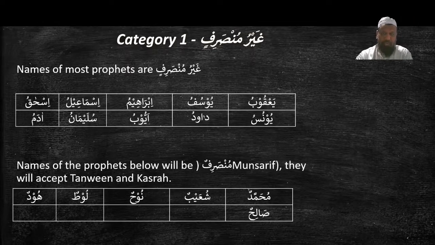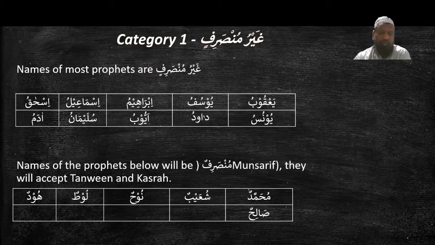Category number one, غير منصرف. Names of most prophets are غير منصرف. Example, يعقوب, يوسف, إبراهيم, إسماعيل, إسحاق. Why don't we have tanween on the last letter? Because rule number one, غير منصرف ism does not accept tanween. So in حالة rafa it will be one dhamma. يعقوب, يوسف, إبراهيم, إسماعيل, إسحاق. يونس, داود, أيوب, سليمان, آدم.